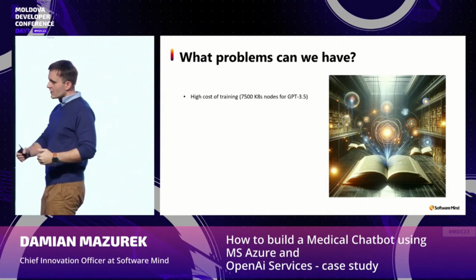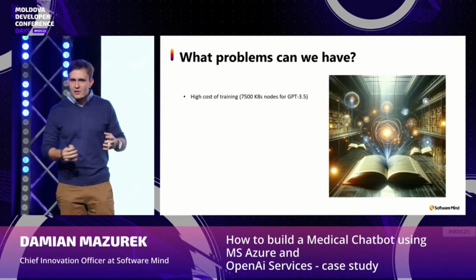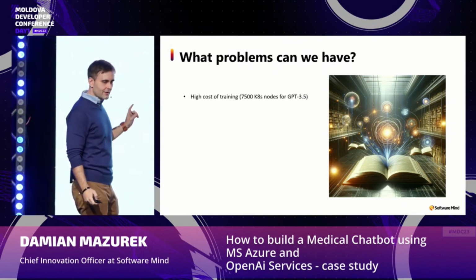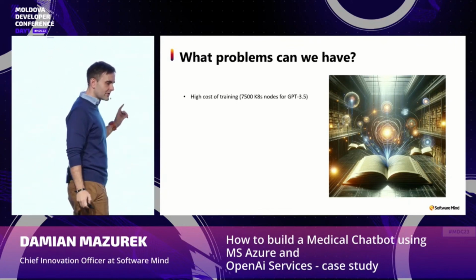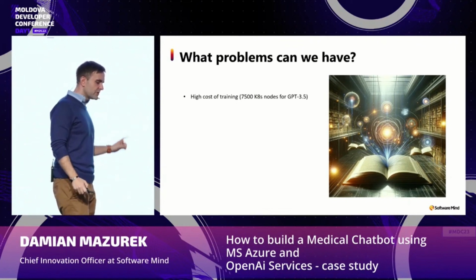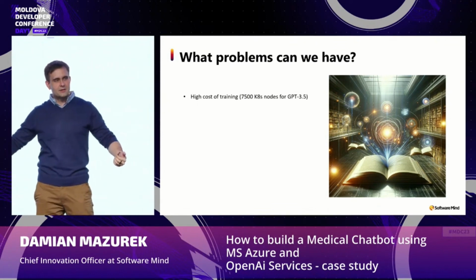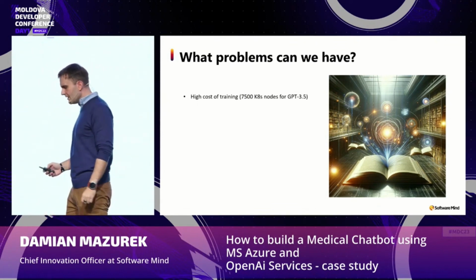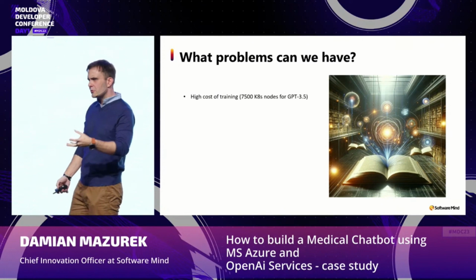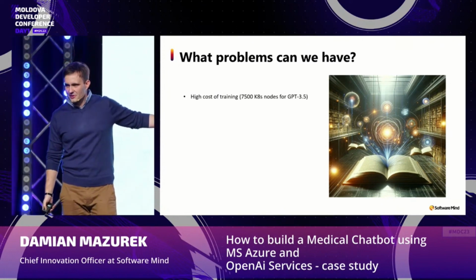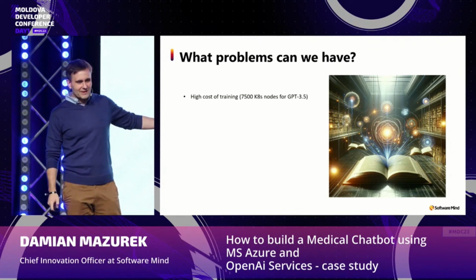And the training process was very long. So imagine how much it cost. 7,500 virtual machines with very strong GPUs that were running constantly for months. So this is the problem. And normally, if we want to build such a system, we don't want to invest a couple of million dollars only to prepare the model.